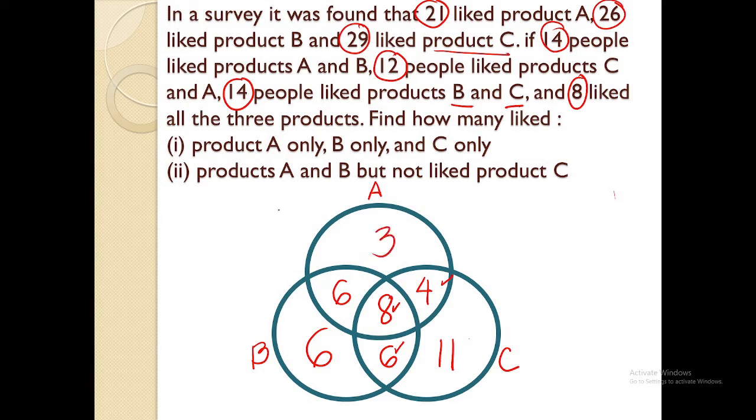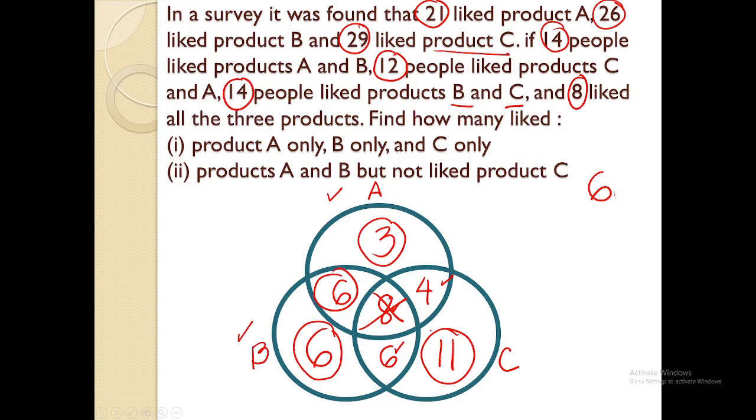So let's go to the question. Find how many liked product A only, the number 3. Product B only, the number 6. Product C only, the number 11. Okay? And that is the answer for letter 1. What about letter 2? Products A and B, but not product C. So I'll be crossing that out. The answer is the number 6. This is 6 over here.